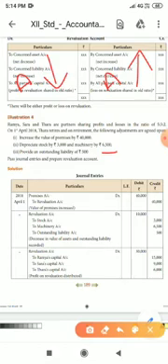Then provide an outstanding liability. Outstanding liability means outstanding wages we have to pay to the workers. That is our responsibility, that is our liability. Now they ask us to provide the liability. At that time the liability values are going to be increased. When the liability values are increased, it should be recorded on the revaluation account debit side. So the outstanding liability of 500 should be recorded on the revaluation account debit side.